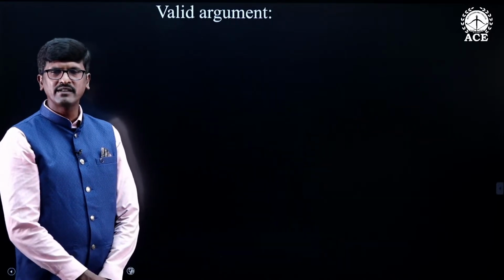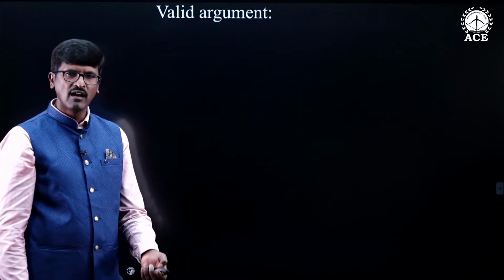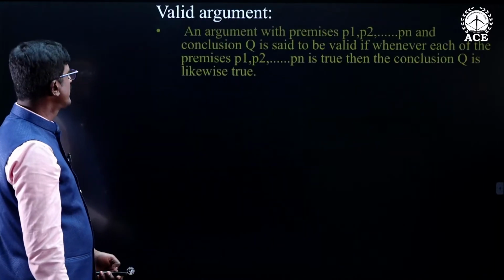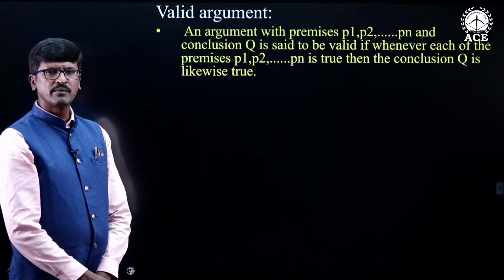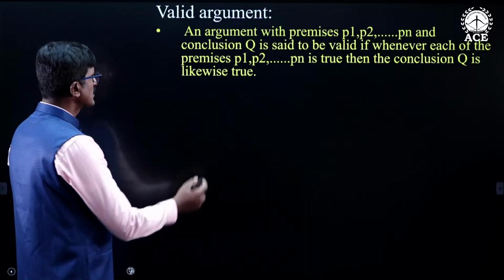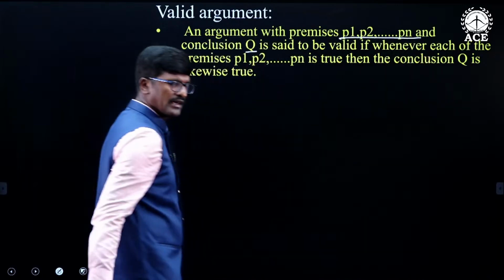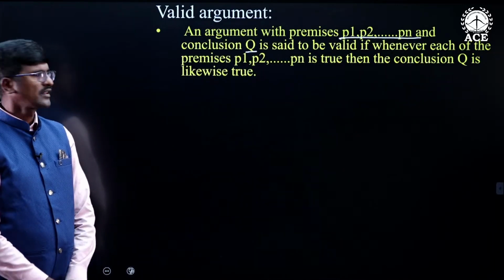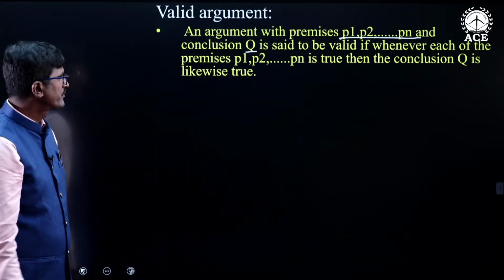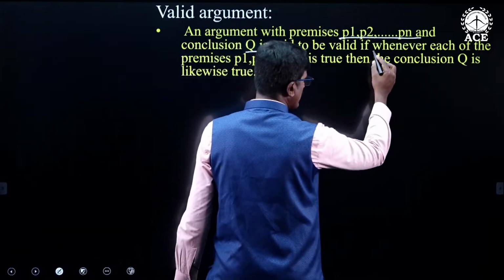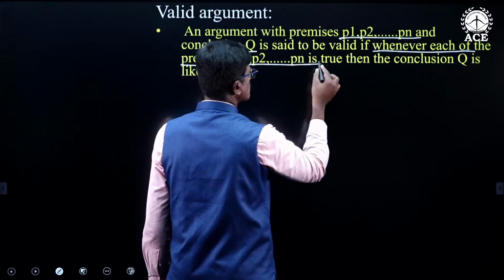We have already seen argument. Now, we will see what a valid argument is. The argument can be valid or invalid. I am taking an argument with the premises P1, P2 and so on Pn and the conclusion Q. This argument is said to be a valid argument if whenever each of the premises is true, the conclusion is likewise true.